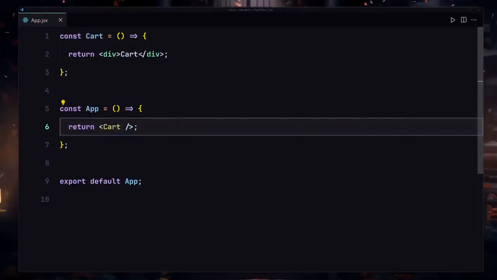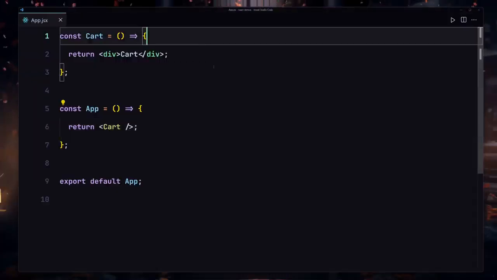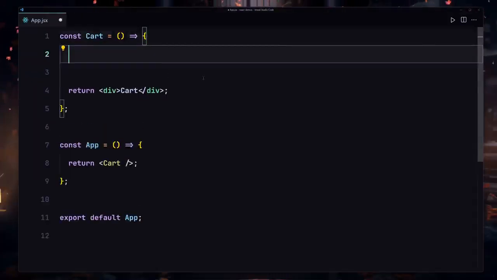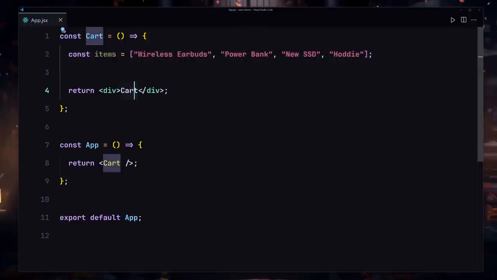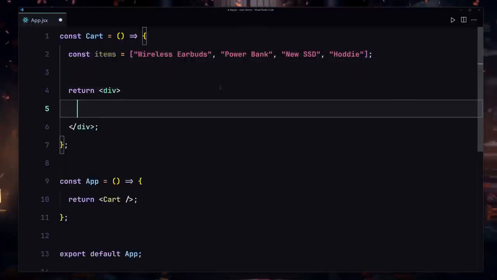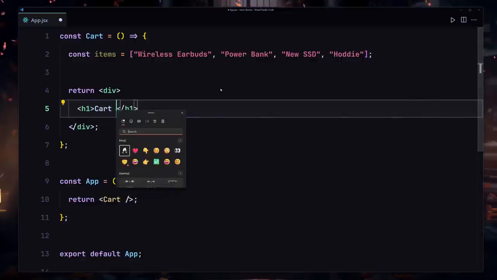So if I save that, we are now getting our card right here, which is looking amazing. Now inside this Card component, I'm going to provide my items right here. So const items, and we will have a few items right here inside this component. And now let me just place this item right here. So we have a few items inside this list. So what I'm going to do is just remove this card from here, and write my h1 Card, and I'm going to also pass my card emoji right in here.